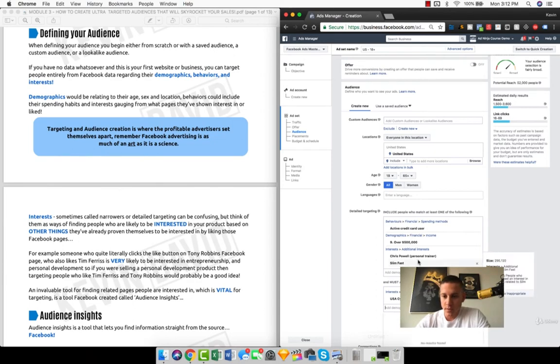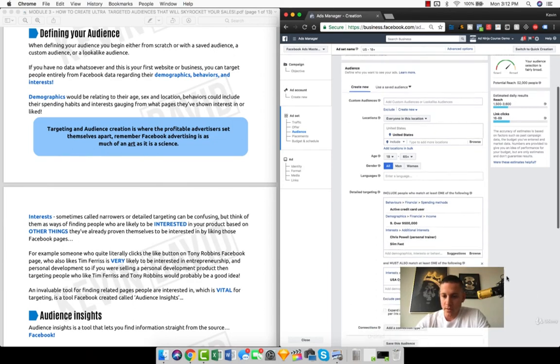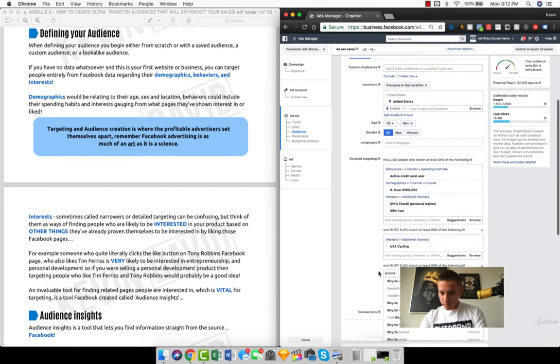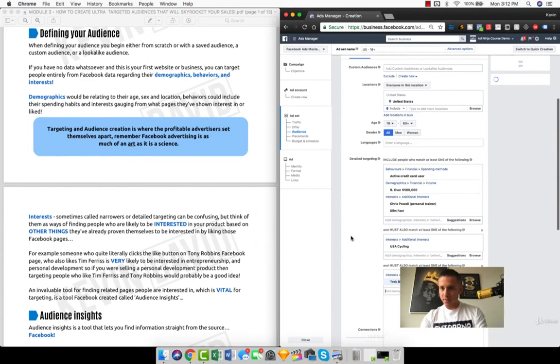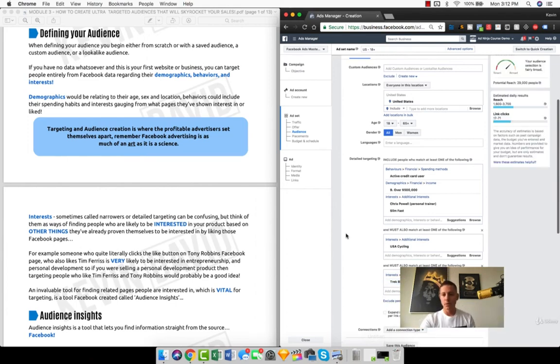And so we can even narrow this down even a bit further, and we can put, what's a good bicycle brand? We can do Trek Bicycle Corporation. So now it's people who like Trek Bicycle Corporation, USA Cycling, are interested in Slim Fast and Chris Powell, have over 500,000 in income, and are active credit card users, right?